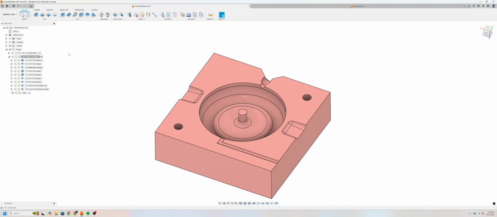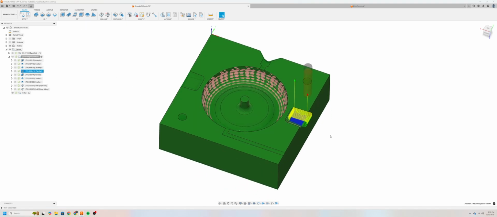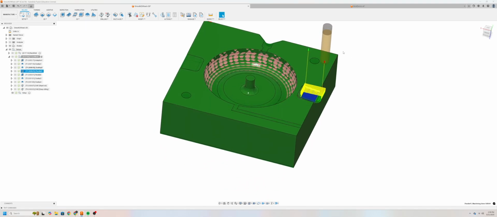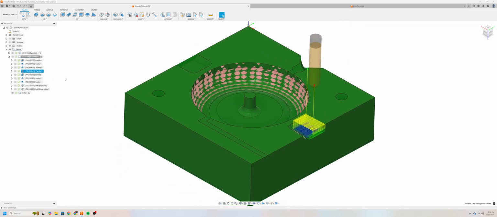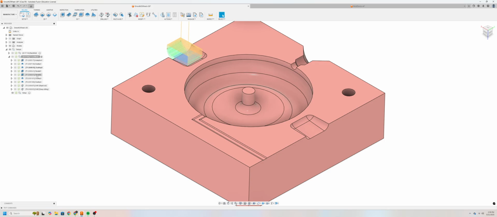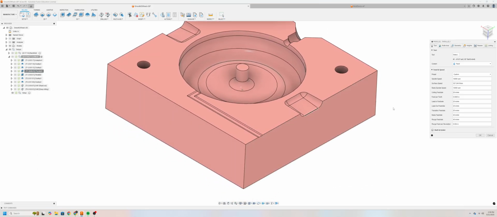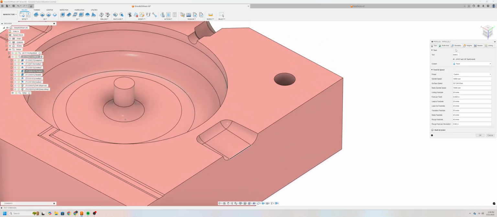Moving on to the pry cavities, we'll continue using the 1/8 inch end mill, and we'll use a new cutting strategy, parallel, which again, you'll find under the 3D menu. Now parallel is a little bit different. Again, select your 1/8 inch ball end mill and use these feeds and speeds parameters.